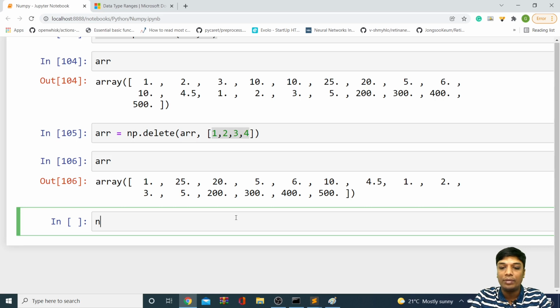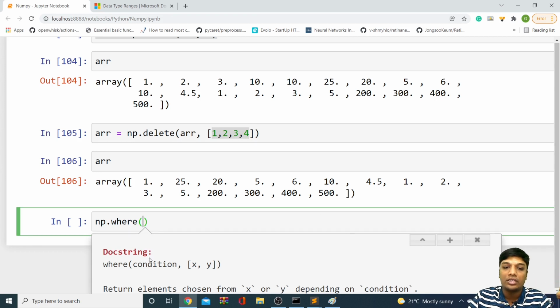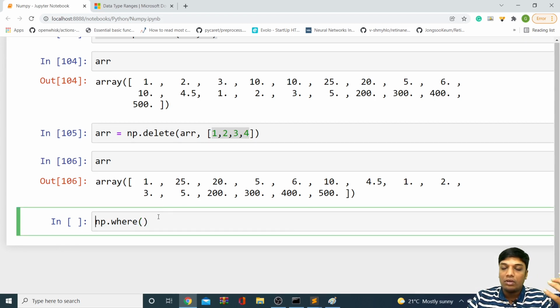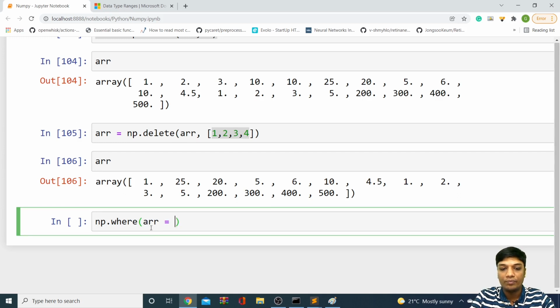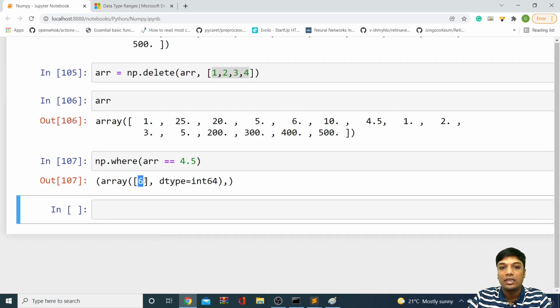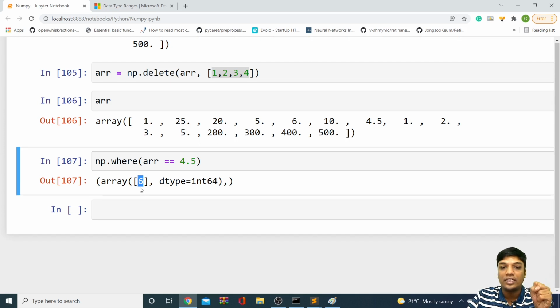So you can say np.where. where is a function to know the index based on values. As the name says, where is your value, in which position is your value. So we can use np.where, and here, in this where, we have to give a condition, what we want to check for. Right now I want to check where exactly 4.5 is. So I should say arr == 4.5, double equal to 4.5. Where exactly is 4.5? Then it will say sixth. Yes, your 4.5 is present in the sixth position.